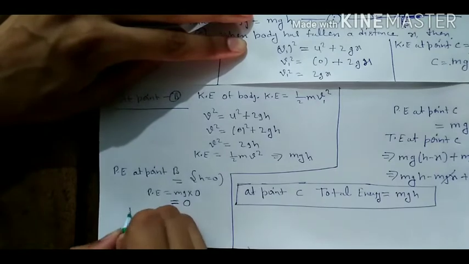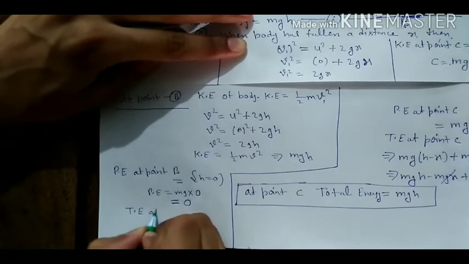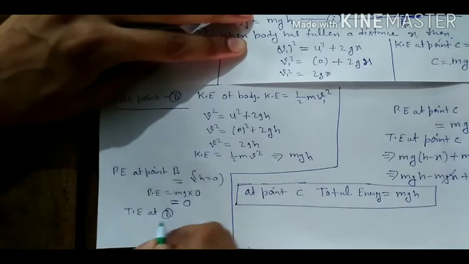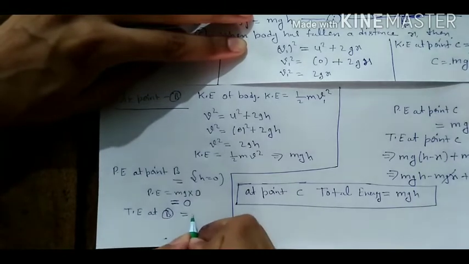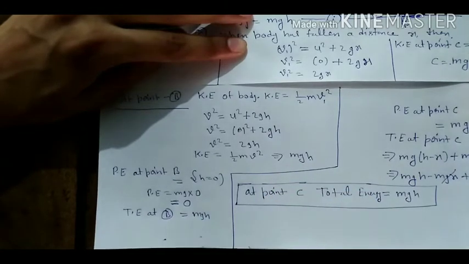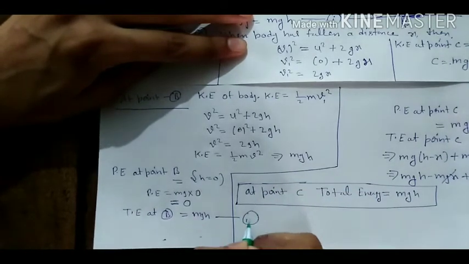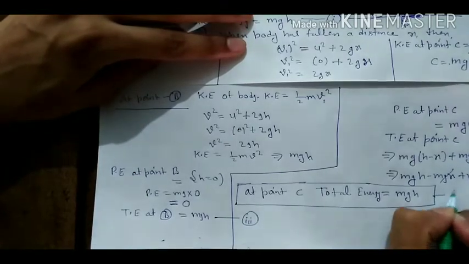Okay. Now what will be the total energy at point B? Total energy at point B will be equal to potential plus kinetic. Potential is 0 and kinetic is mgh. This is equation number 3, and this is equation number 2.